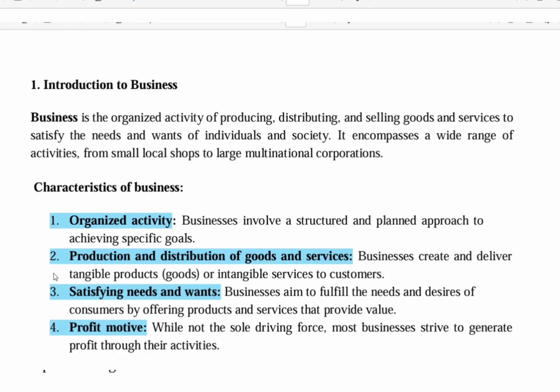Next is production and distribution of goods and services. Production means making, and distribution means delivery. I will explain with a real-time example, Amul milk. Milk is collected, the factory makes butter and delivers it to supermarkets, and customers buy it. Here, production means making milk, and it is delivered to the customers.